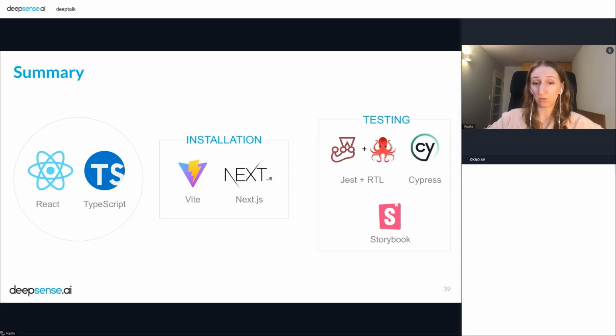Because if you want to start, for example, with Next.js, of course, that depends on what bigger thing you are creating right now, it will be a good choice. And of course, I didn't say anything about a lot of interesting sections like state management, fetching, routing, and more libraries.